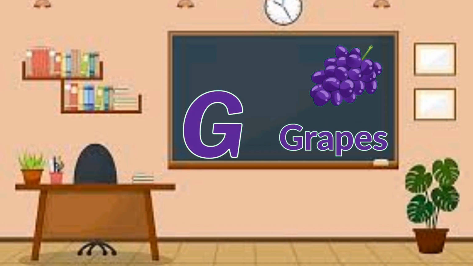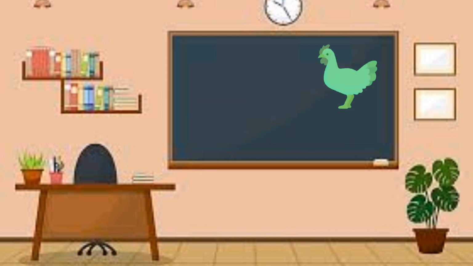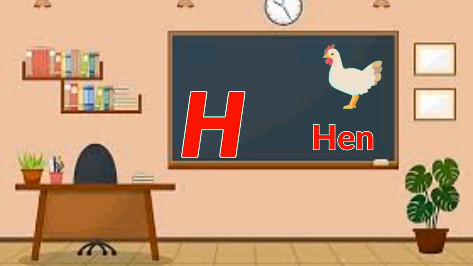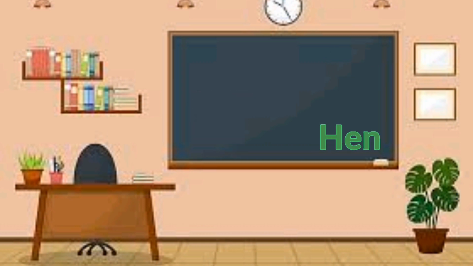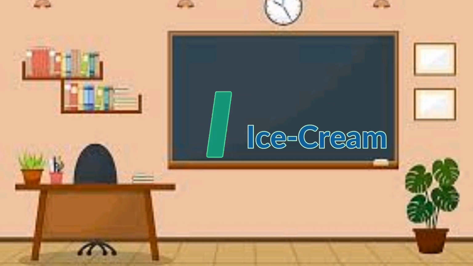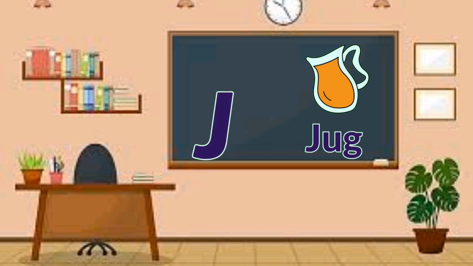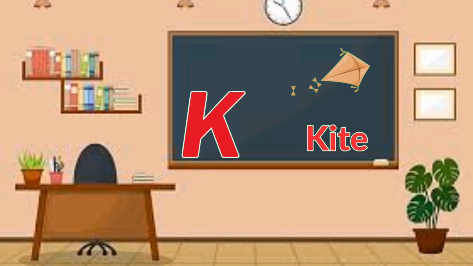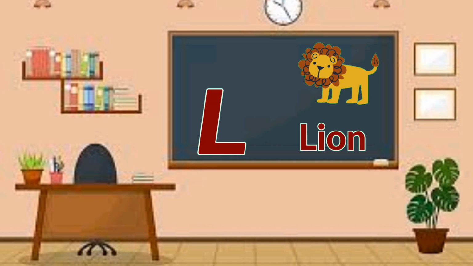G is for grapes. H is for hen. I is for ice cream. J is for jug. K is for kite. L is for lion.